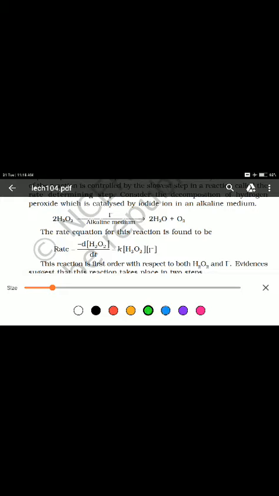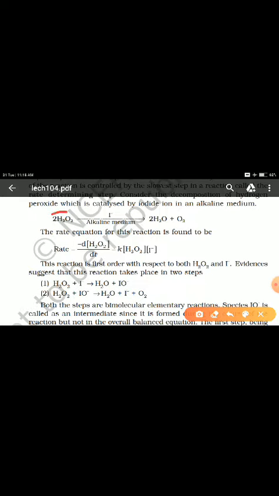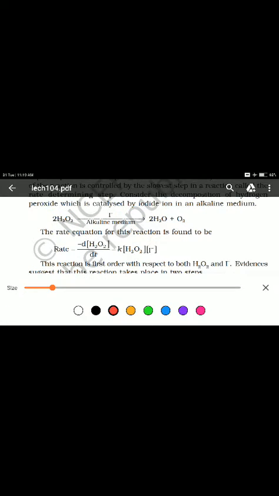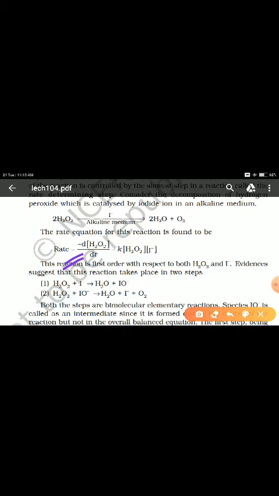Suppose we have an example here of hydrogen peroxide. Hydrogen peroxide, in the presence of a catalyst, iodine in alkaline medium, gives water and oxygen. The rate of this reaction is very well given here. It is mentioned as minus d[H2O2] by dt, because we had studied that the reactant's concentration will be decreasing, so it is depicted by negative sign. And if we write the rate law, it will be k, concentration of H2O2, and the catalyst which is used, I minus.